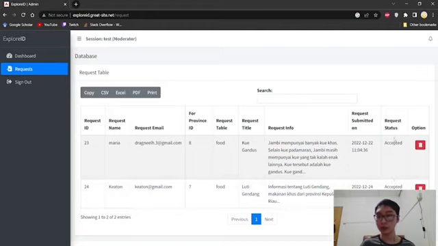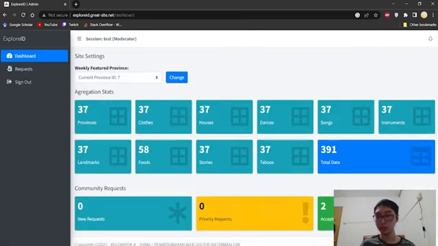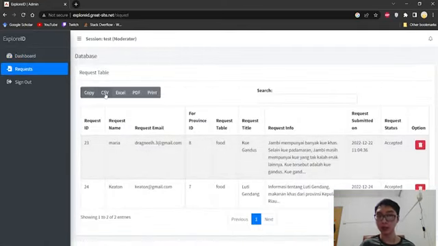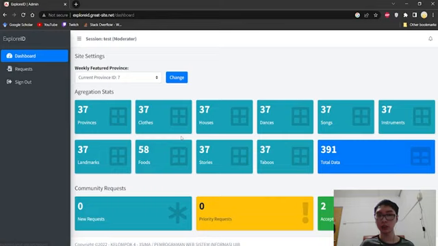What happened is the request status has now been accepted. You can't edit it anymore because the data has been sent to the table. Now it's changed to accepted request. Oh, and also this table you can print it. You can print it into Excel, a PDF, or anything actually if you want to have a hard copy of it. So now that's it for the moderator.